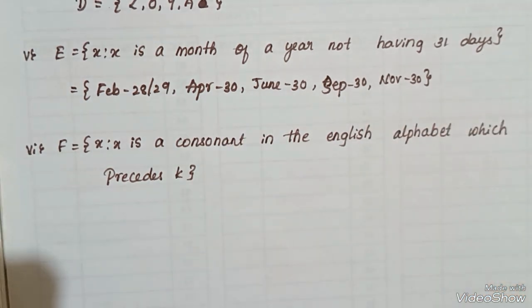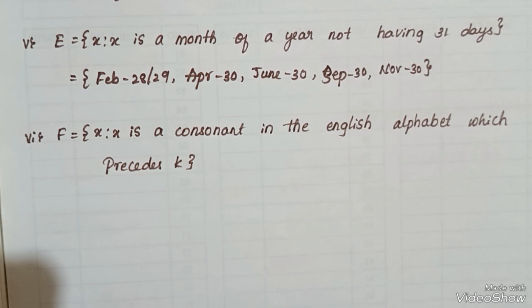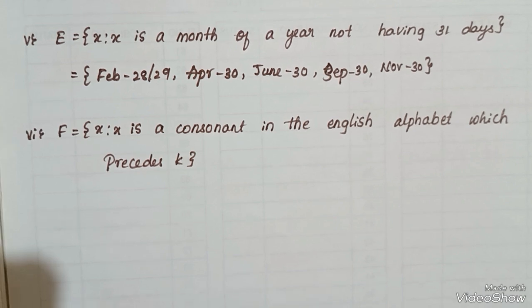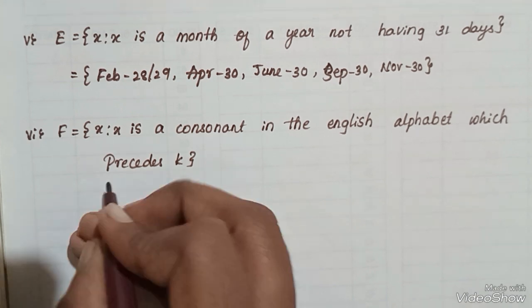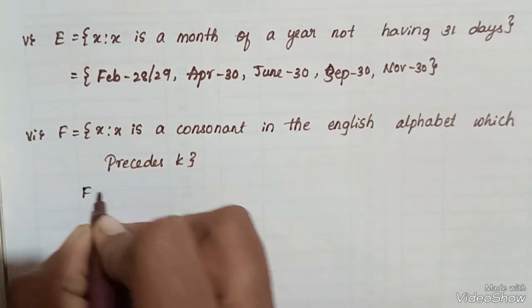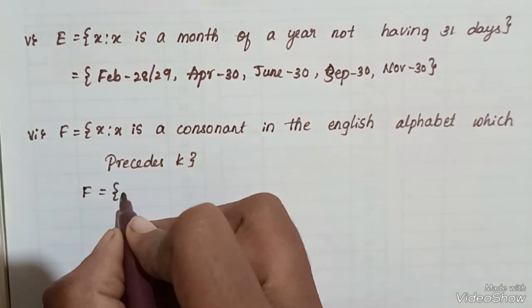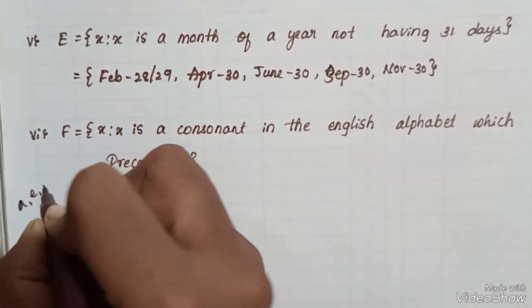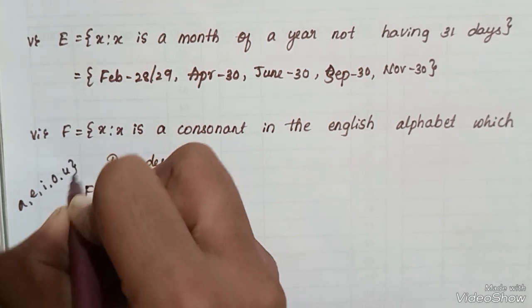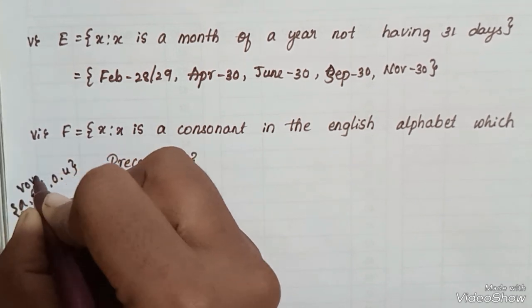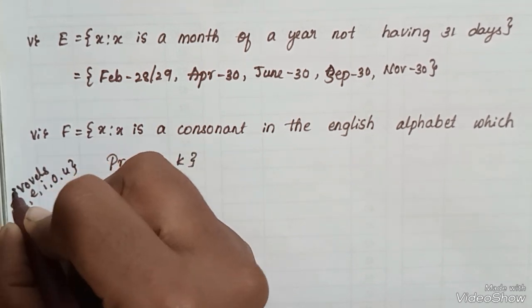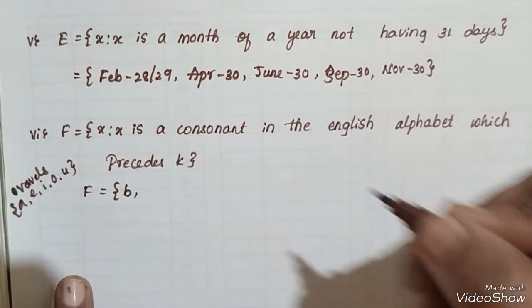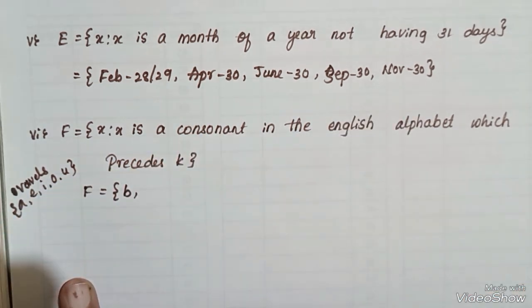Next question. x is a consonant in the English alphabet which precedes K. Precedes K means before K. What are the consonants before K? Here the vowels are A, E, I, O, U. These are the vowels of the English alphabet.